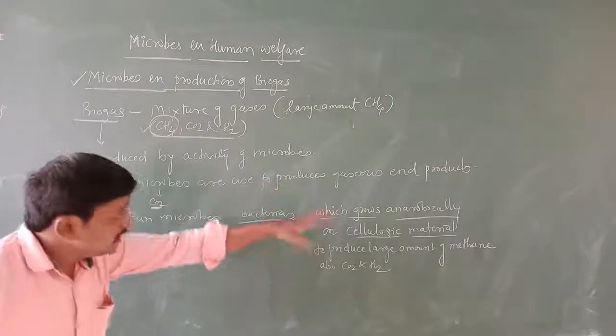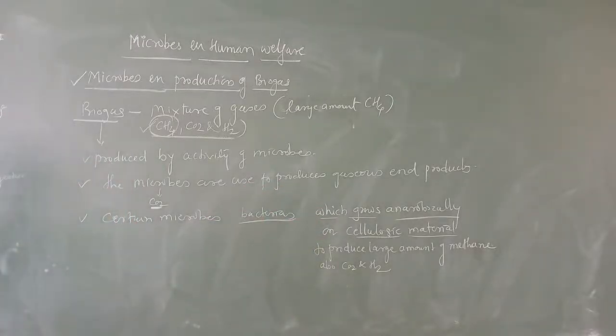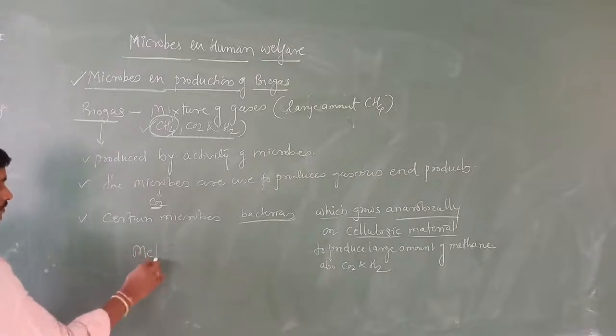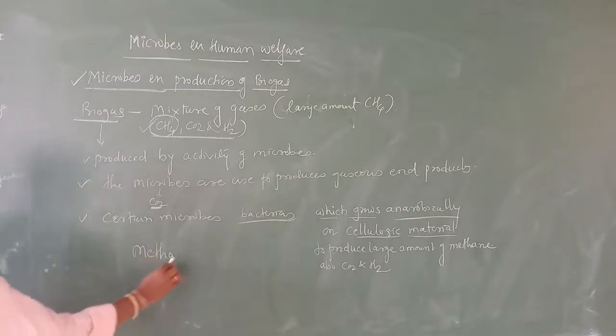Understood? Collectively these bacteria are called methanogens.